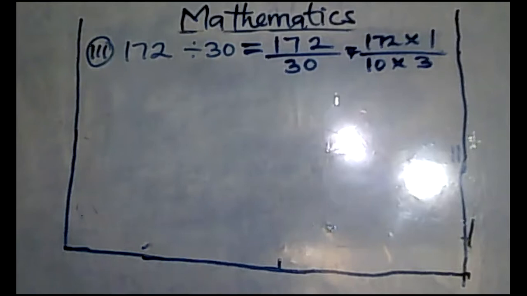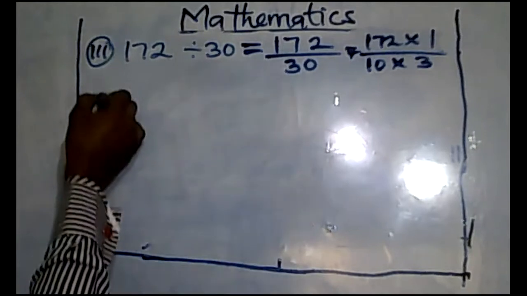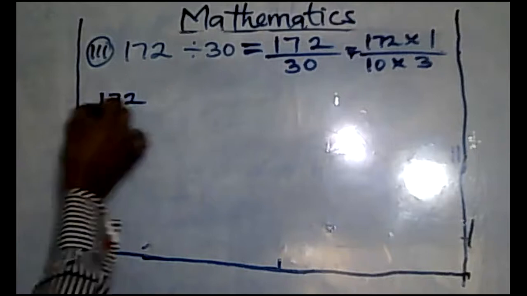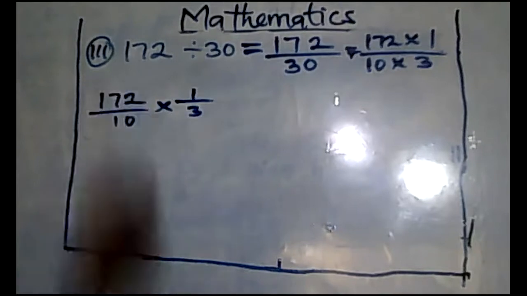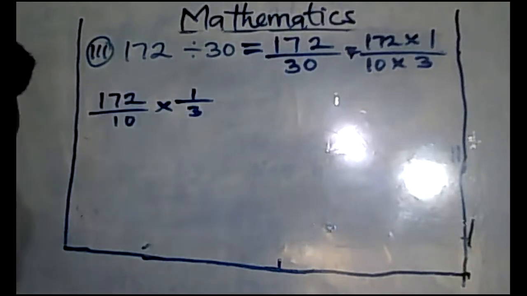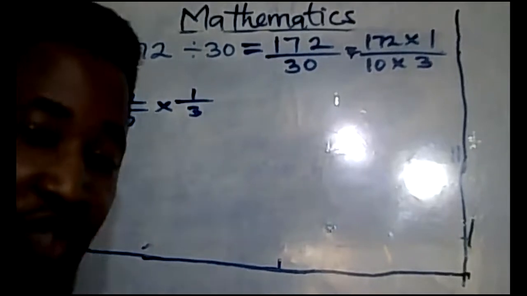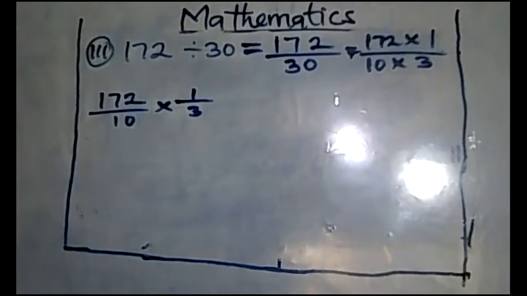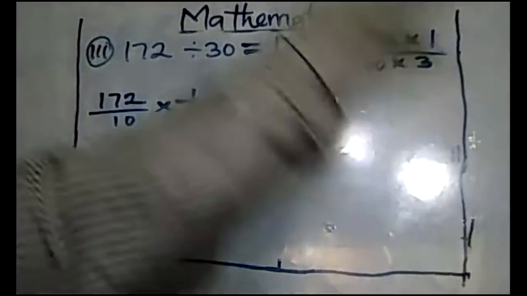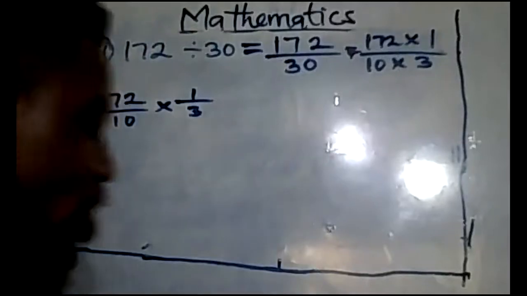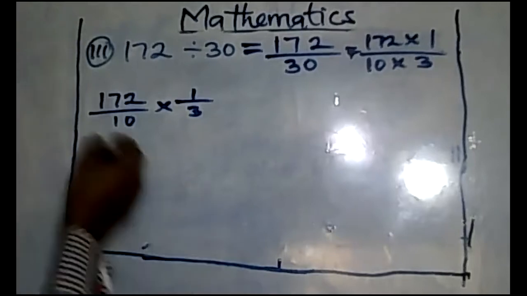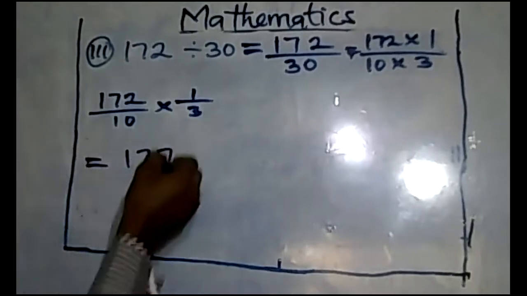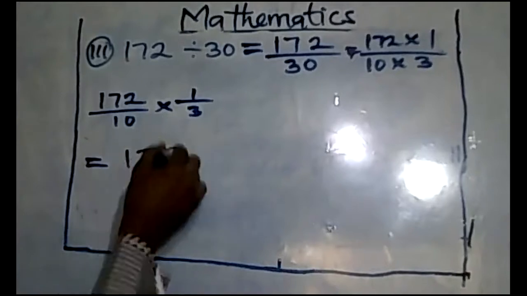Now, let's move on. This one is the same thing as saying 172 over 10 times 1 over 3. Change this one. I told you when a number is divided by multiples of 10, the decimal point comes from the right inwardly to the left according to the number of zeros that number has. Now, what I mean is, write your 172.